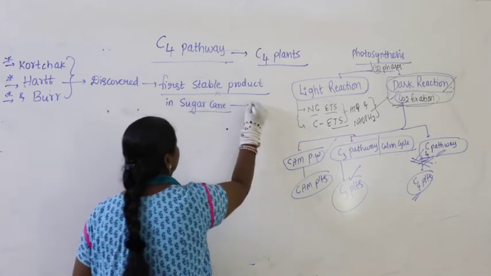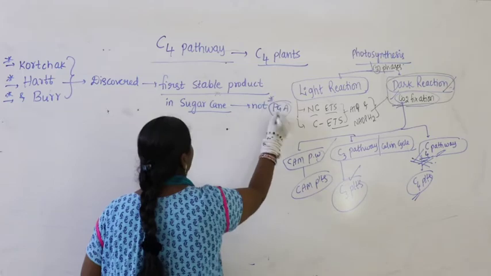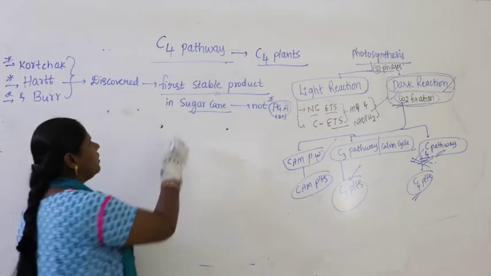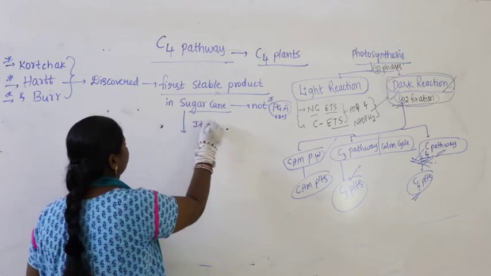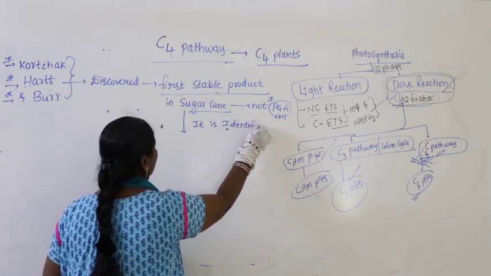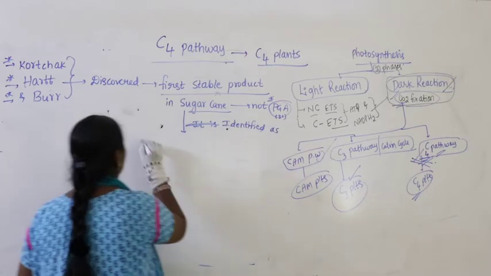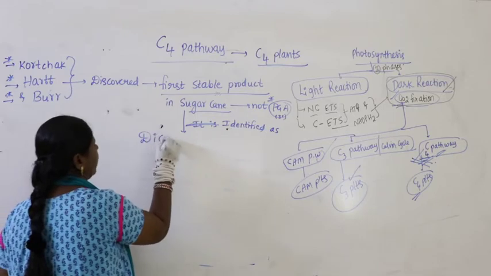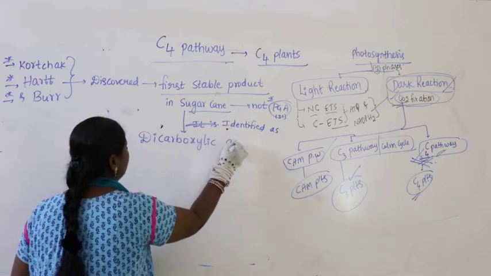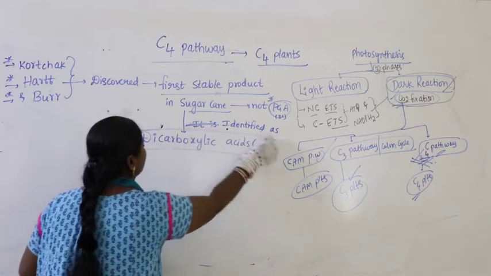It is not PGA, which is a 3 carbon compound. Then what is it? It is identified as a dicarboxylic acid which has 4 carbons.